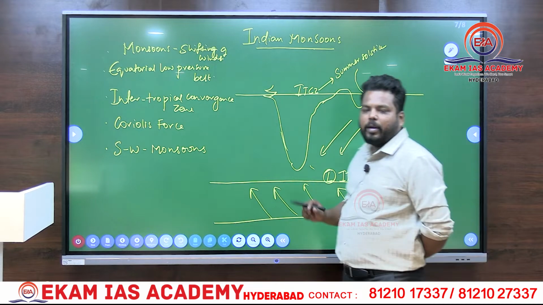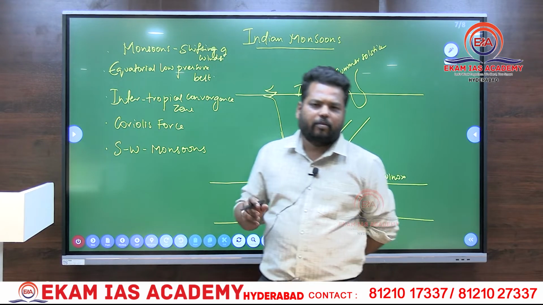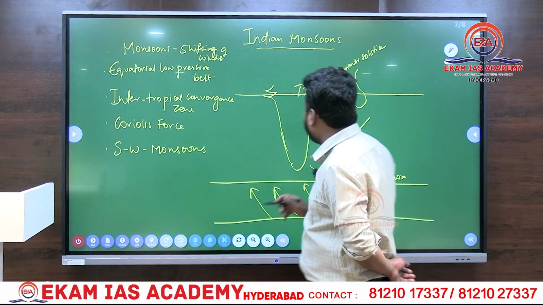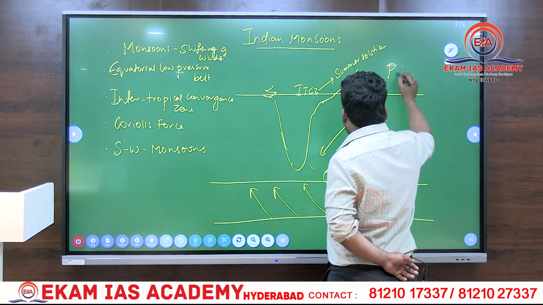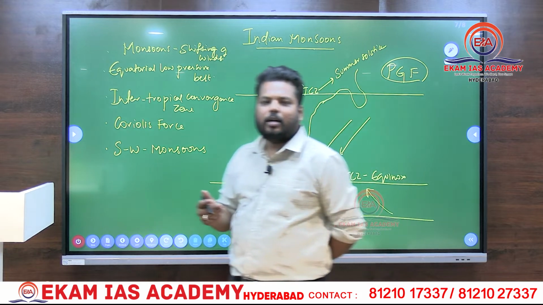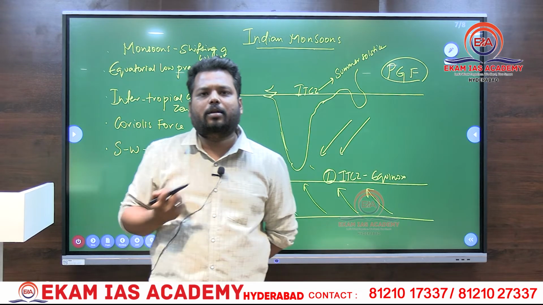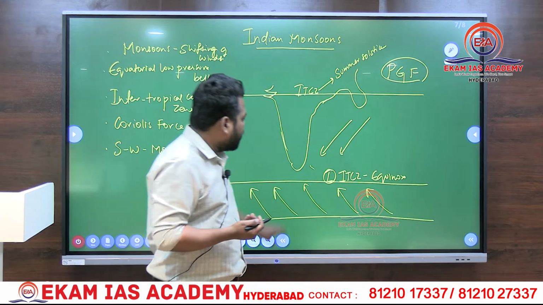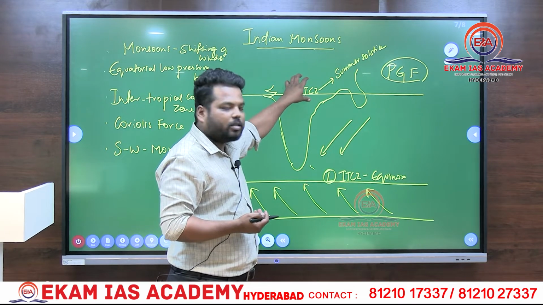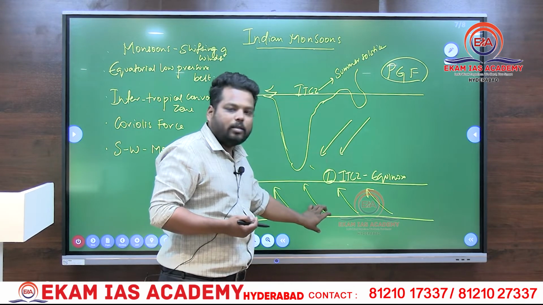Why do we have the movement of these wind systems from the subtropical high pressure belt to the low pressure belt? It is under pressure gradient force. From the high pressure zones, the winds tend to move towards the low pressure zones. In this regard, along the subtropical regions, we have high pressures in the north and south.